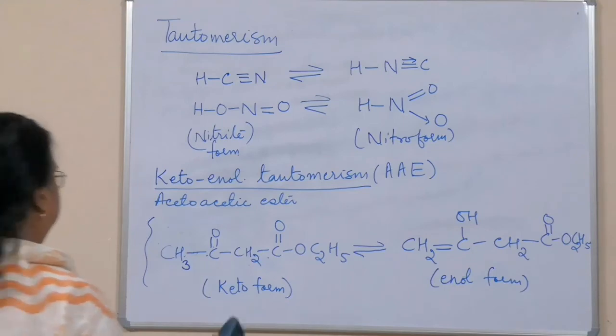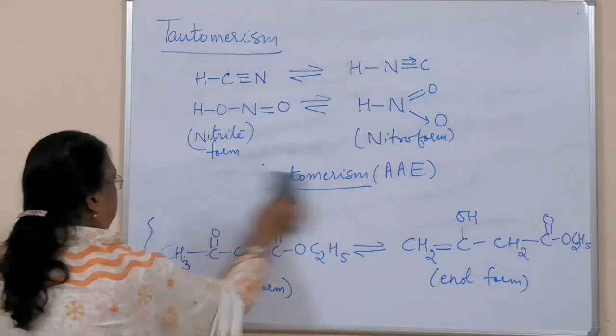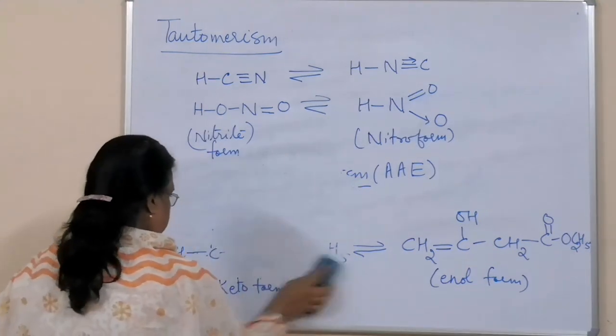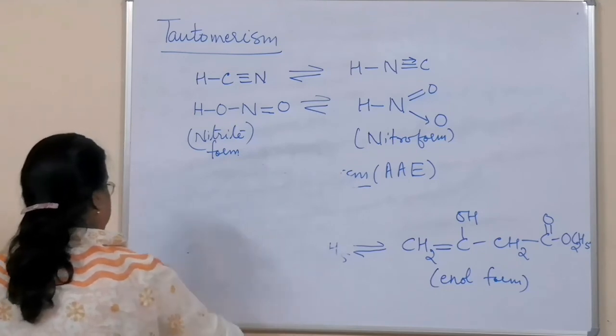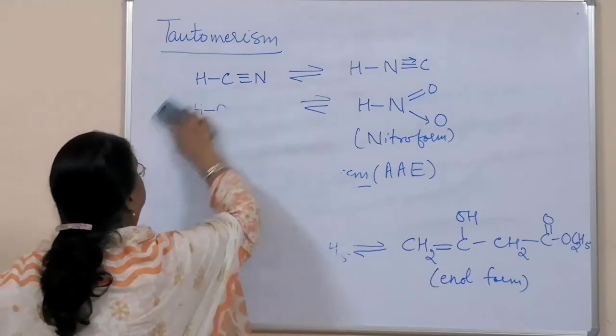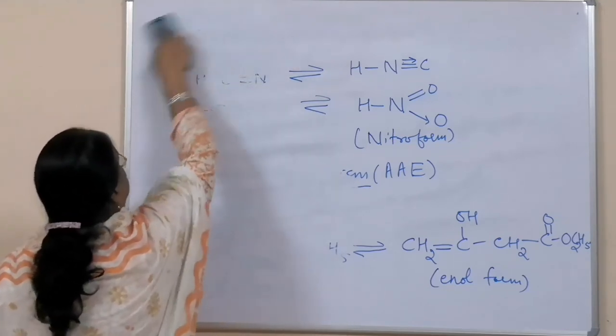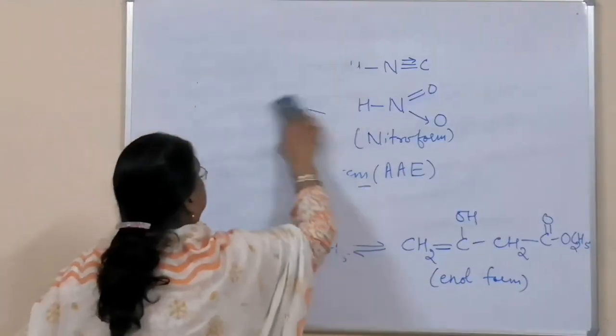Now we'll come to the next type of isomerism, stereoisomerism. The first kind we have seen was structural.